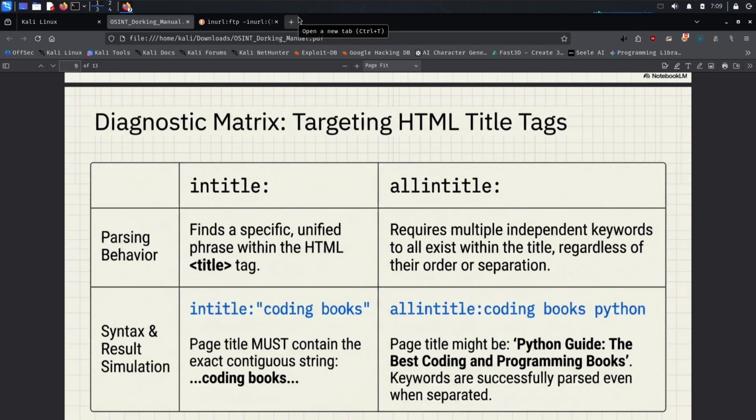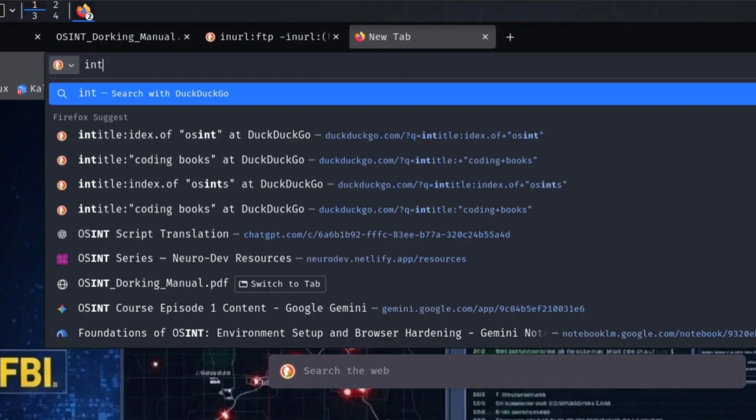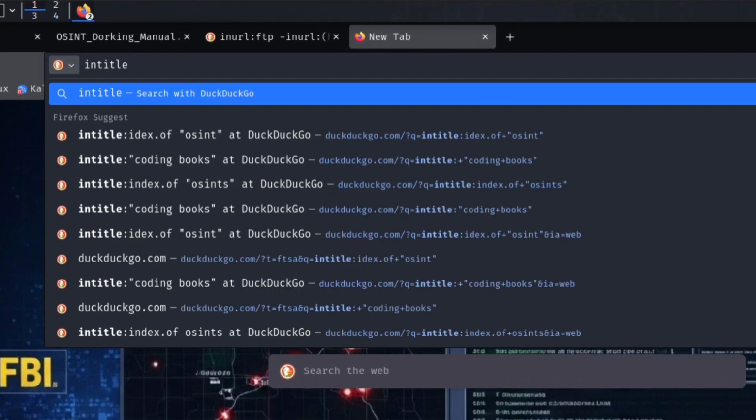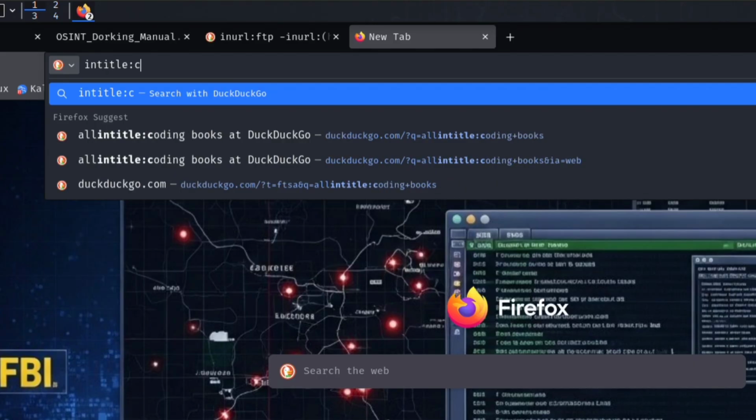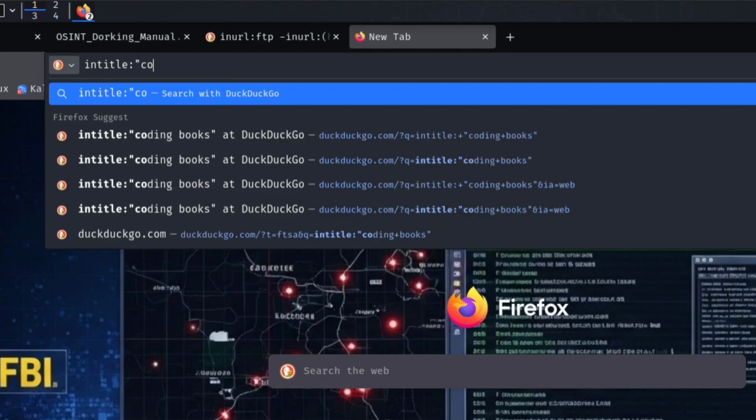Intitle operator. The first one is intitle:"coding books". This searches for pages where the title contains the phrase coding books. The intitle operator is useful when you want to find pages with a specific keyword or phrase in their title.